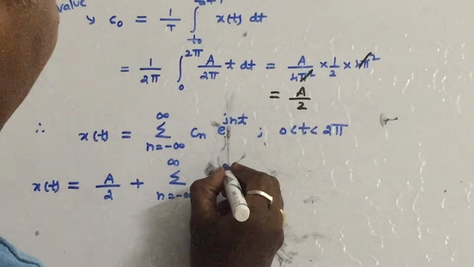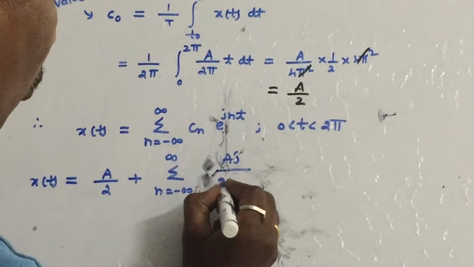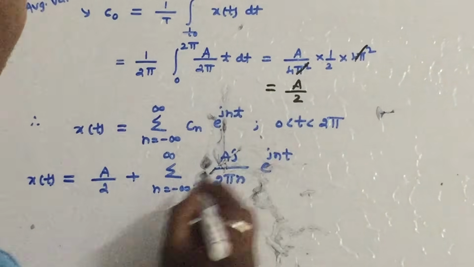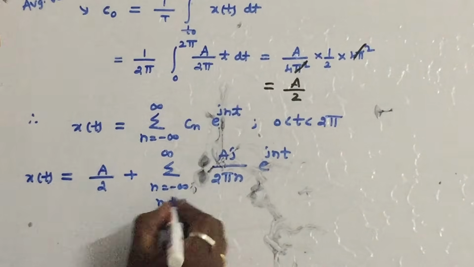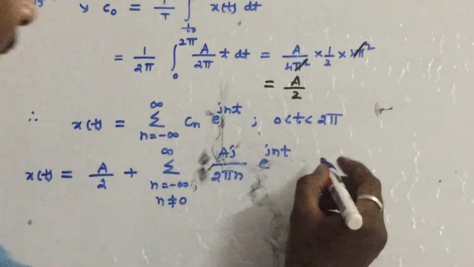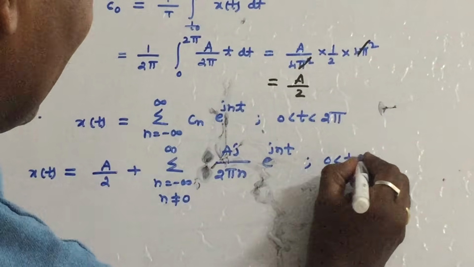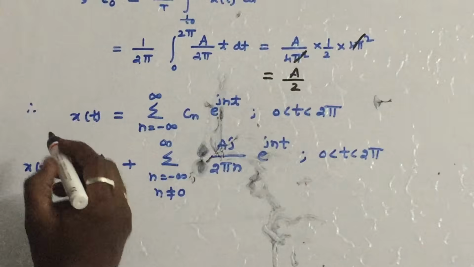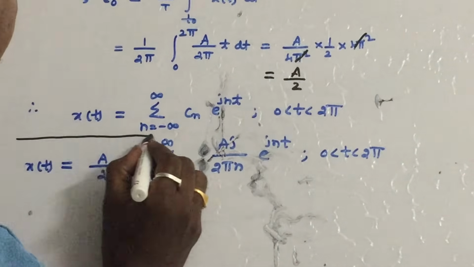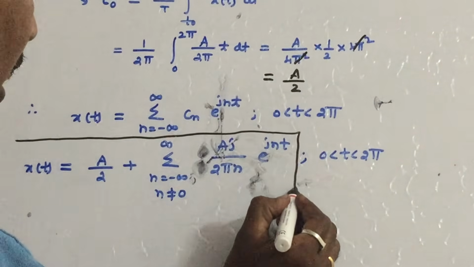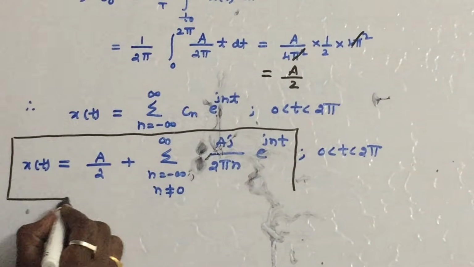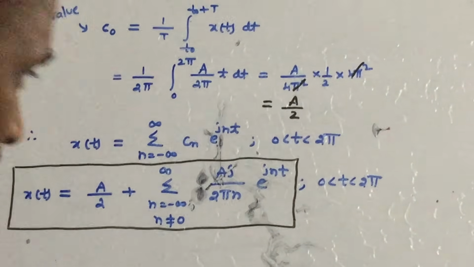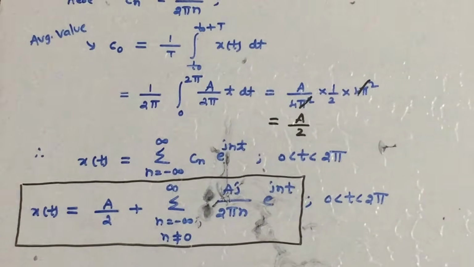What is the Cn answer? The Cn answer we got is A j by 2 pi n, into e power j n t. You have to clearly mention n is not equal to 0, because the n is equal to 0 term we have written here, in the interval 0 less than t less than 2 pi. By observing the signal itself, you can say that it has an average value. I said earlier how to know whether the average value is 0 or not. This waveform has an average value, since there is no negative area in the given waveform. So this is the answer for this problem.